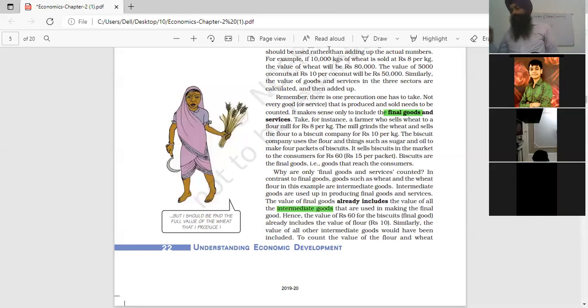That trouser which is ready to sell in the market, its value includes the value of all those stages involved in the transformation of raw material into the trouser. Clear? So the value of biscuits already includes the value of flour, milk, sugar, etc.